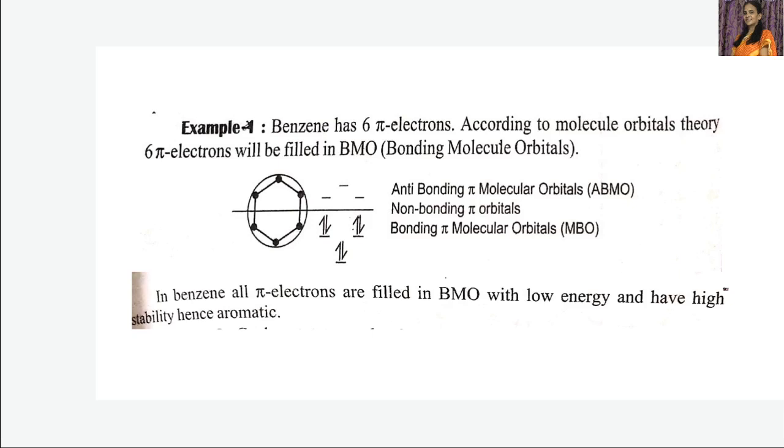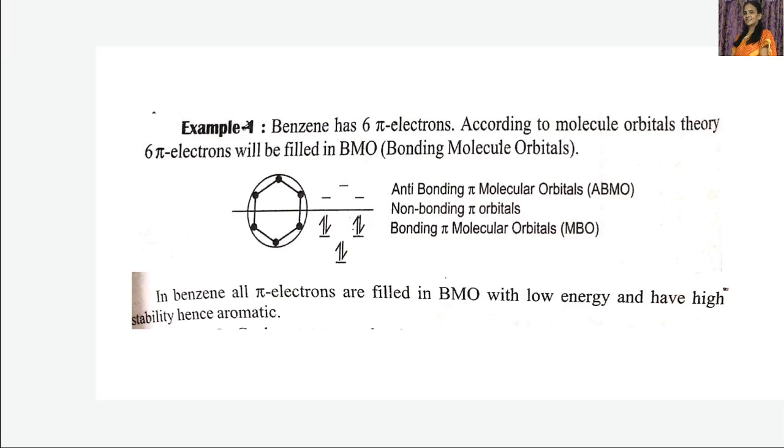Okay. Now let us see this benzene. It has 6 pi electrons, and these electrons are filled in bonding molecular orbitals, this side. Then these bonding molecular orbitals, as they have lesser energy, have high stability. Because of that reason, this benzene is said to be aromatic, as it is obeying Huckel's rule.